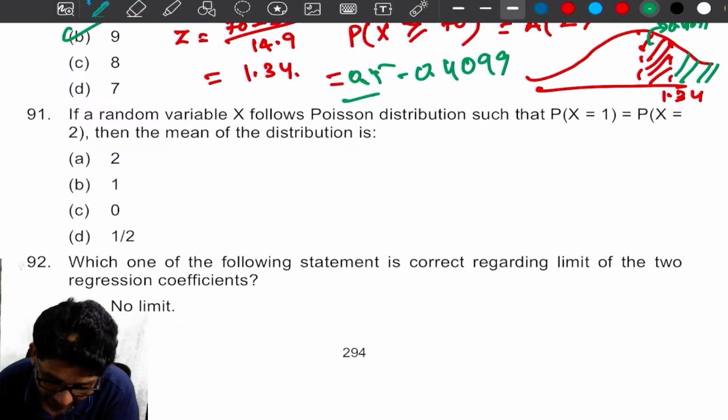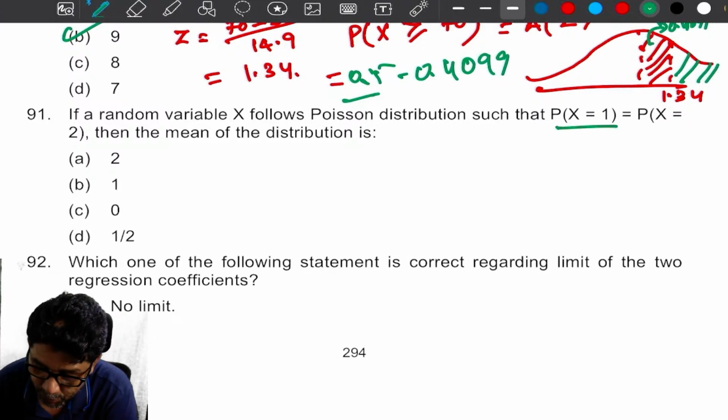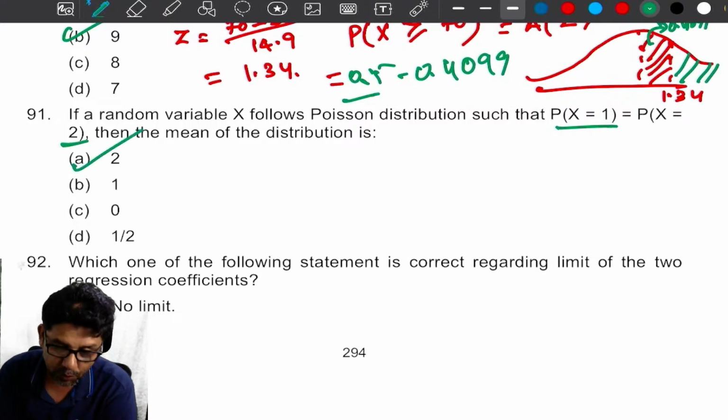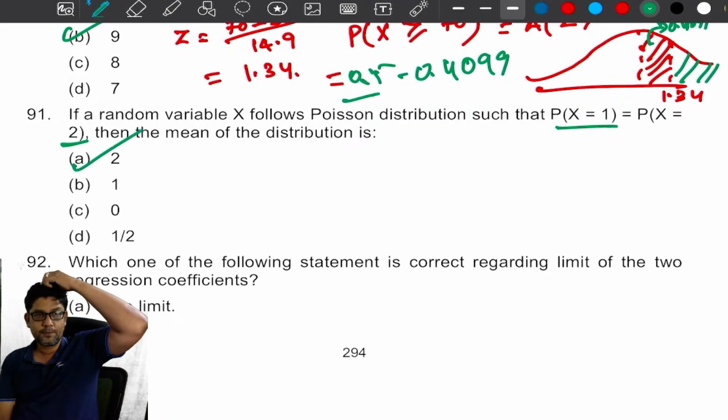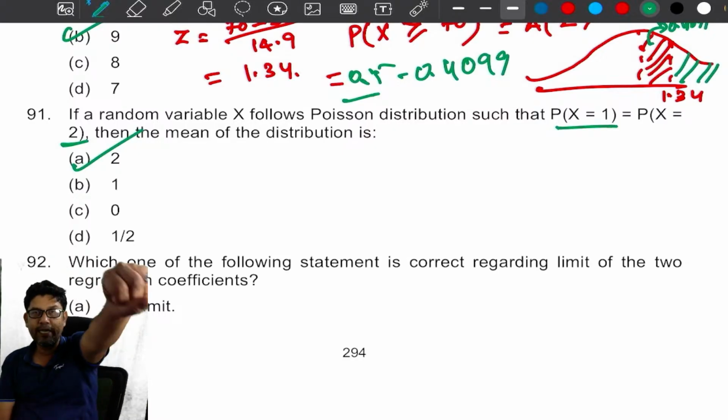If a random variable x follows Poisson distribution, P of x is equal to 1 is equal to P of x is equal to 2. Of course, you know what it is? Mean equal to 2.